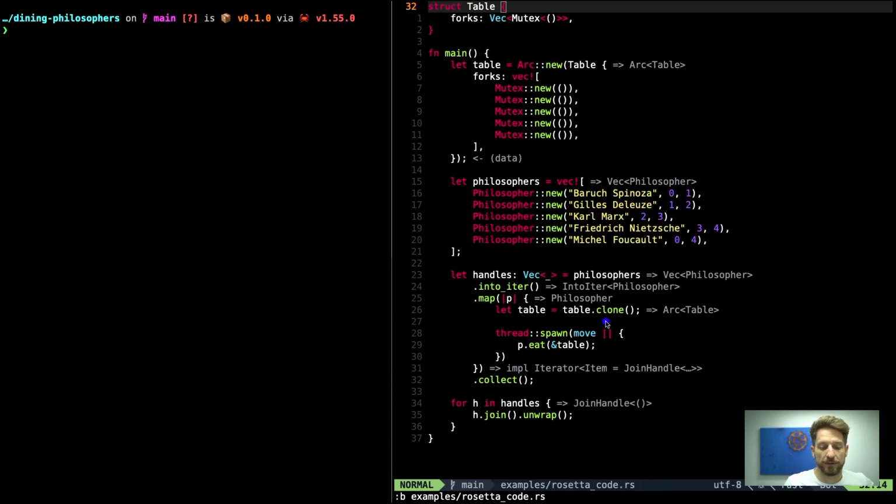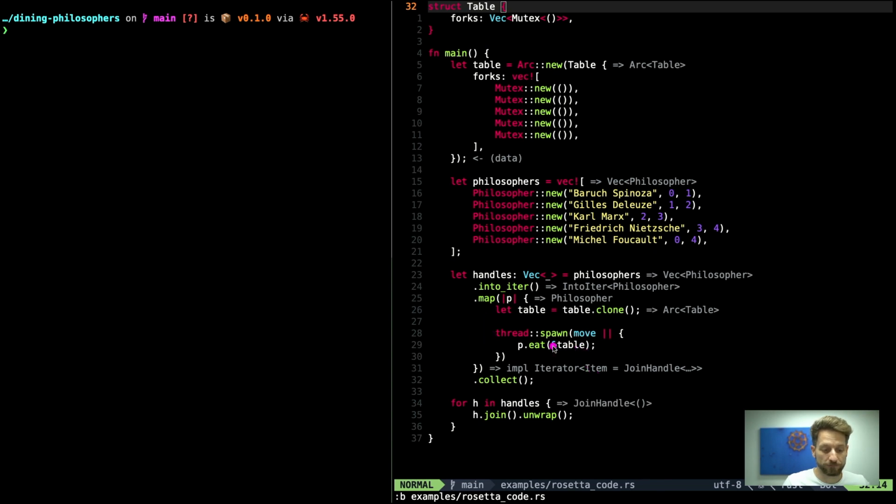And that's why we are cloning the Arc and not the whole table. And with this, we can now move the philosopher into the thread that is spawned, and we can also move the now cloned reference to the table without running into a problem, because this map will be executed for every iteration step. Therefore, we have to do this cloning before we spawn the thread to hand over the reference to the table.